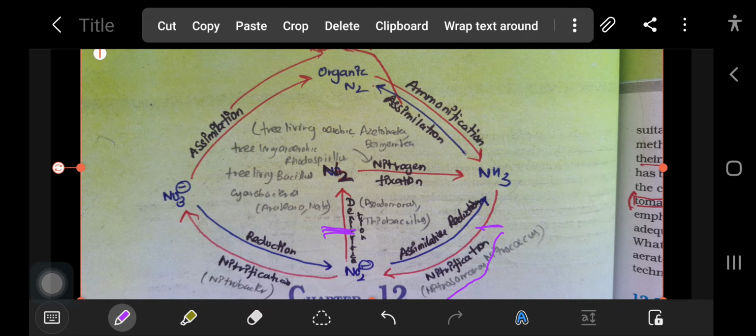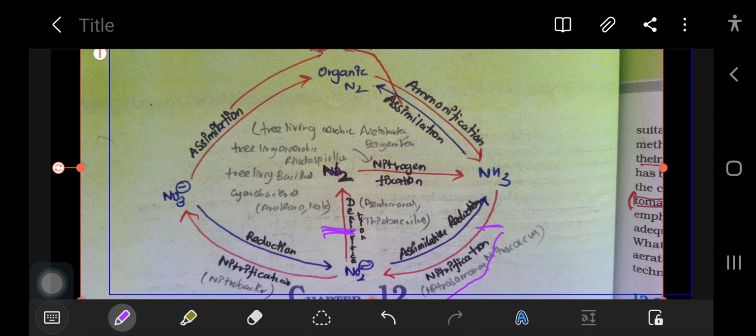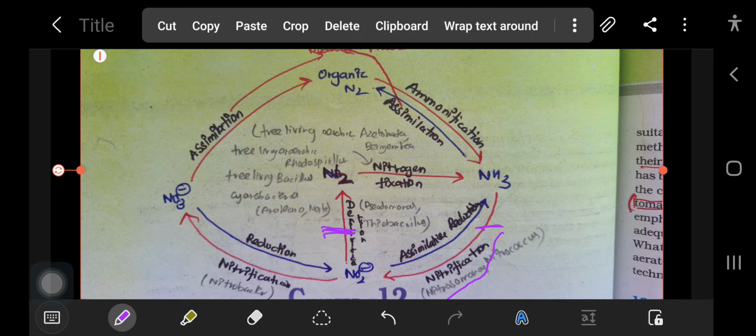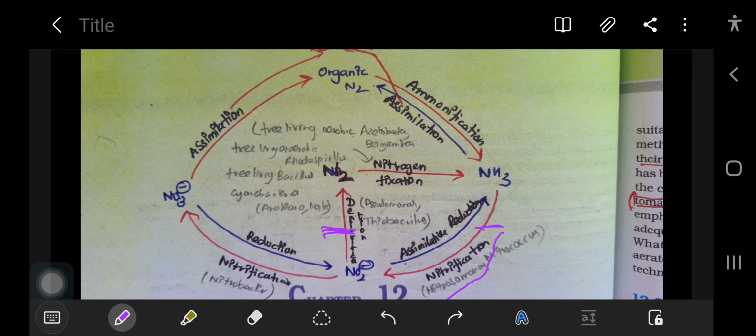Then again, if this NO2 minus is converted back to ammonia, it is called assimilative reduction. They may not have given this in your book, but it is called assimilative reduction.